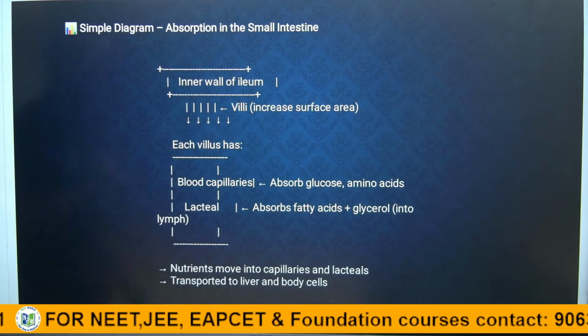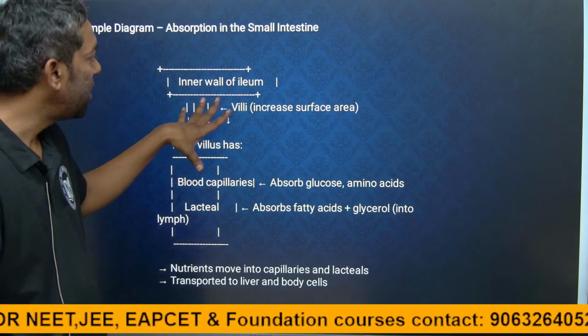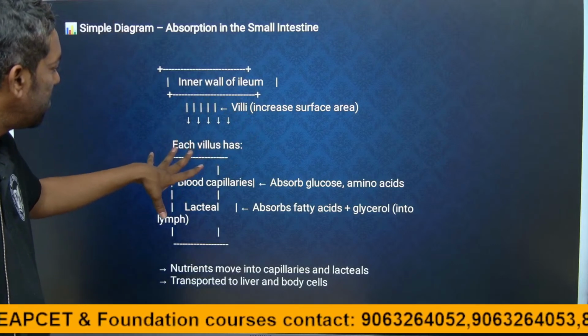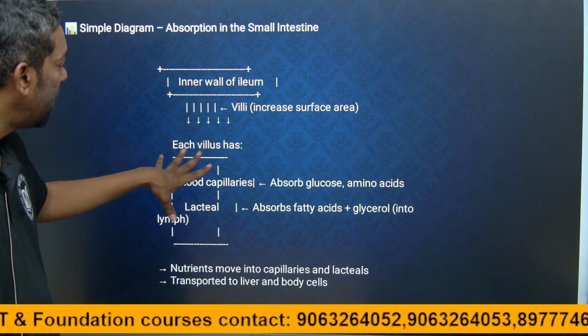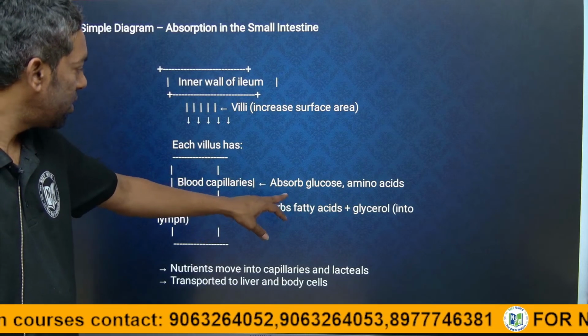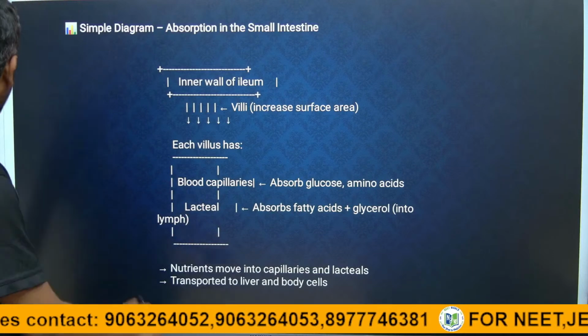Guys, this is the flow chart. In the small intestine, the ileum is the absorption part, and each villus enters into the blood capillary.